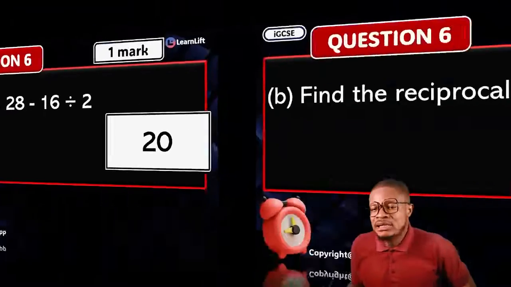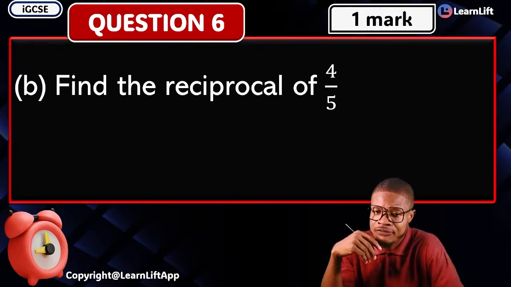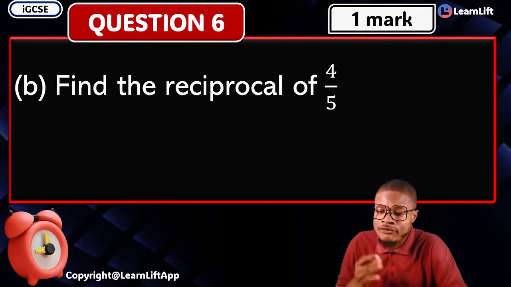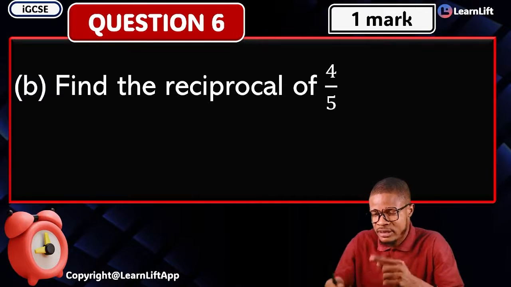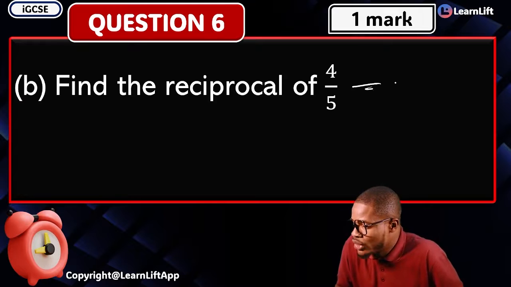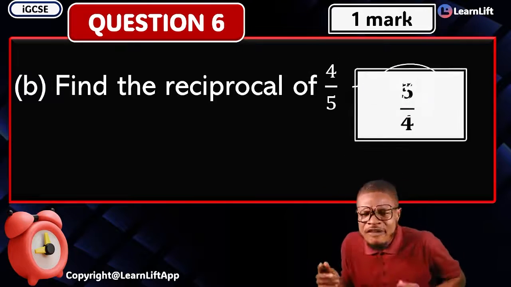Does it make sense? Okay. Now, look at this next aspect of it. Find the reciprocal of 4 over 5. If they ask you for the reciprocal, it just means the inverse. Just what's the inverse? That's all. This is going to give you 5 over 4. The reciprocal of 4 over 5 is what? 5 over 4. That's it.